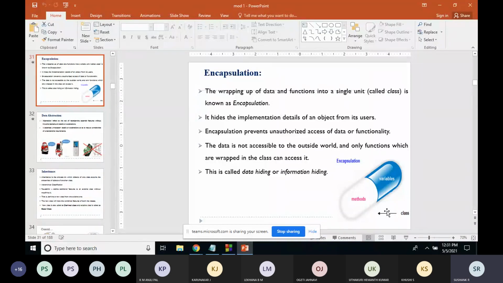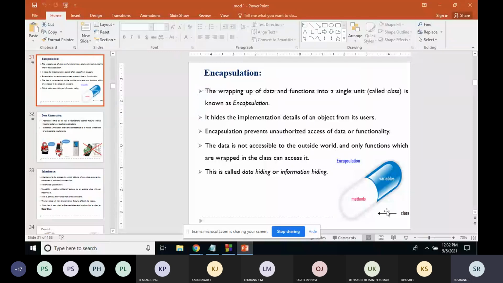For example, if there is a team from the financial section and they want to access the data that is there in the sales section, they will not be allowed to access that data directly.